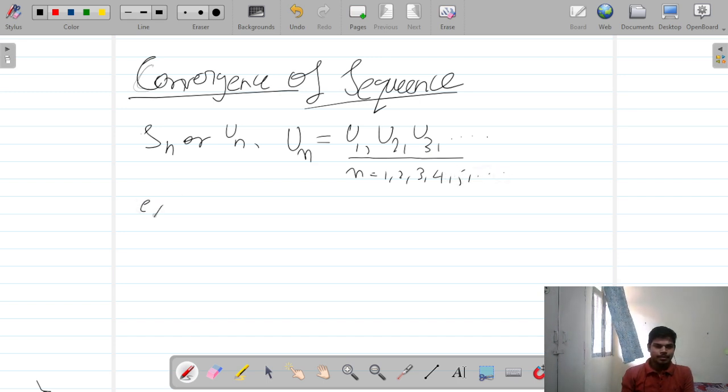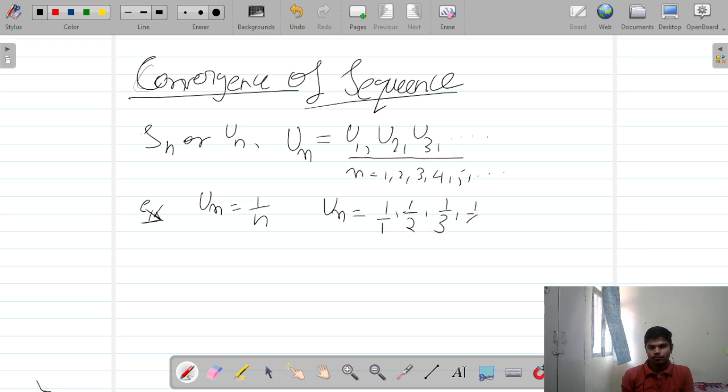Let's take an example: Un is equal to 1 by n. If you put the values of n, you get 1, 1 by 2, 1 by 3, 1 by 4, and so on.